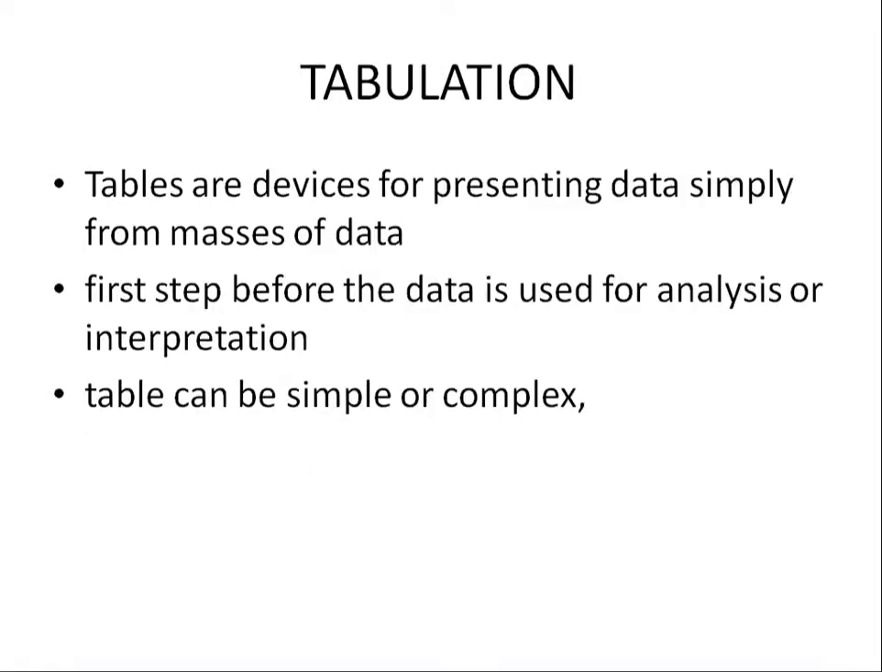Coming to each one, tabulation. Tabulation is nothing but forming a table. Tables are devices for presenting data simply from masses of data. It is the first step before the data is used for analysis and interpretation. Tables can be simple or complex. Whenever you take data, you collect numbers. It would be very large, and you need to simplify. A table is nothing but simplifying the large amount of collected data into different groups.